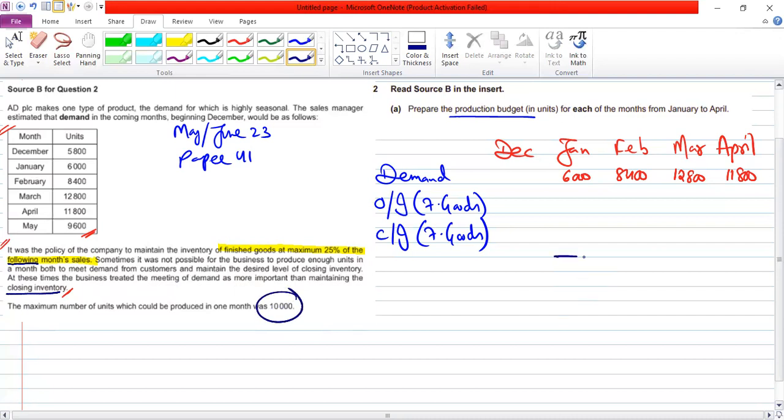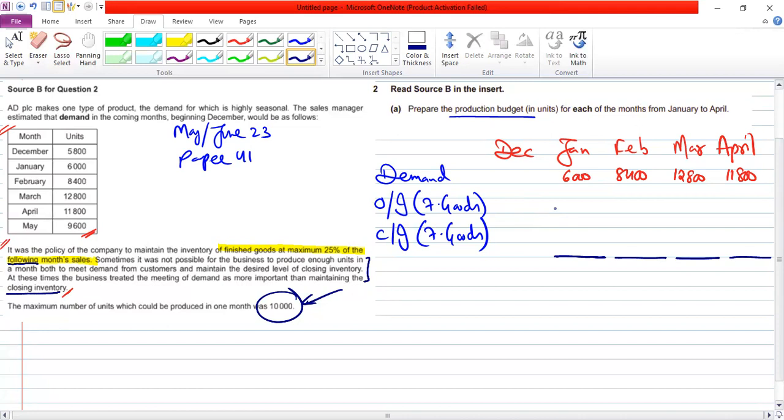And if there is a bottleneck, bottleneck means restriction. All this drama is for this. Ultimately, they are saying that we cannot produce more than 10,000 units, right or wrong? Right. Okay, now moving forward.